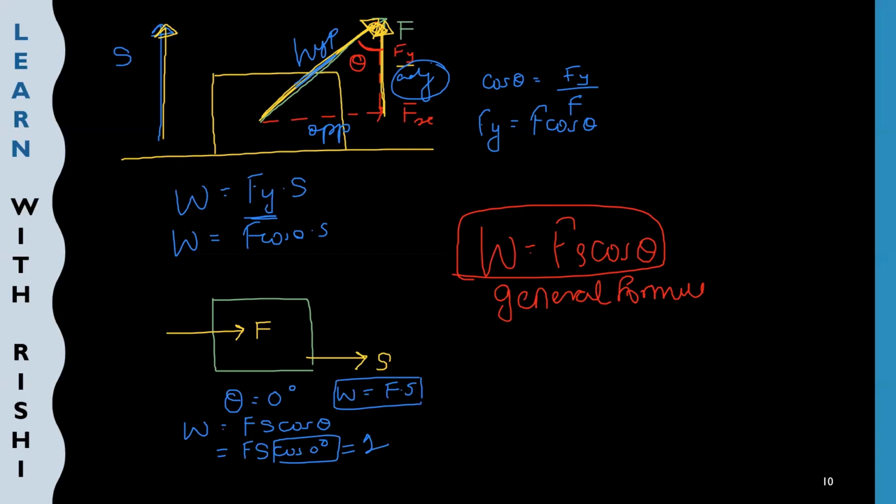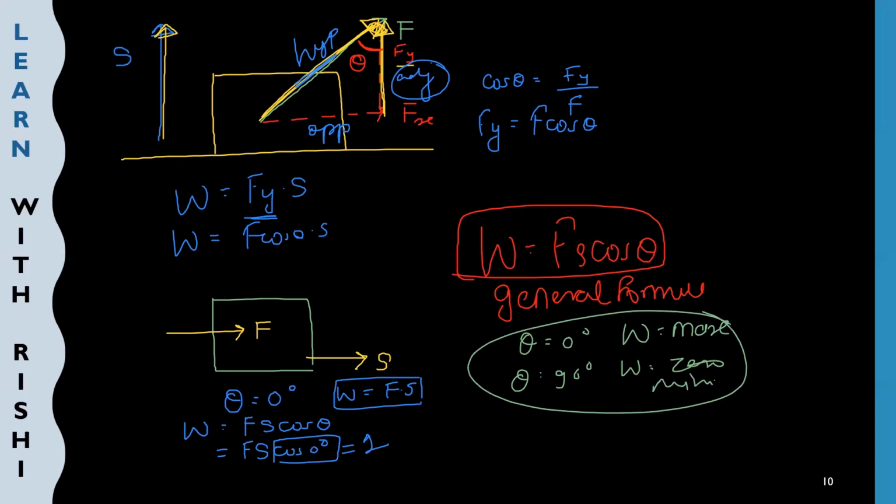One more thing you should remember: if theta is 0 degree, work done will be maximum, and if theta is 90 degree, then work done will be 0 or minimum. So this is the conclusion. I hope you understood how we have derived the formula for work done.